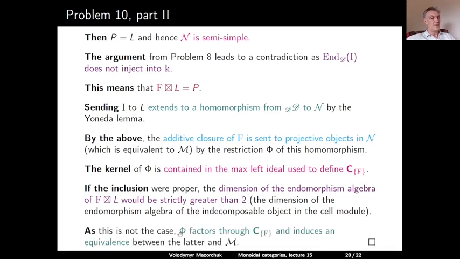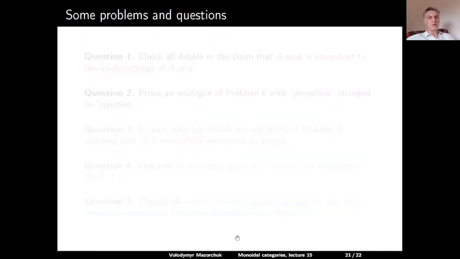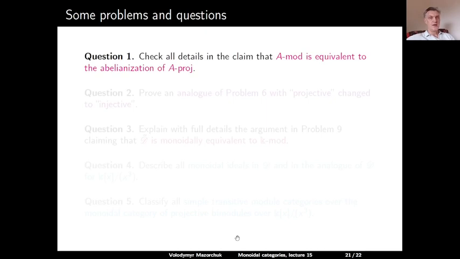In particular, phi factors through the cell module and in this way induces an equivalence between the cell module and M. And this completes the solution. Some problems and questions at the end. Question 1. Check all details in the claims that A-mod is equivalent to the abelianization of A-proj. Question 2. Prove an analog of problem 6 with projective changed to injective.